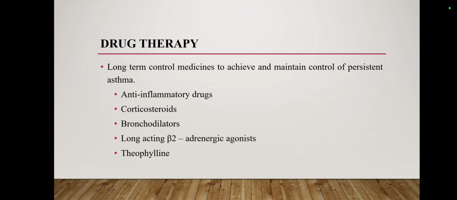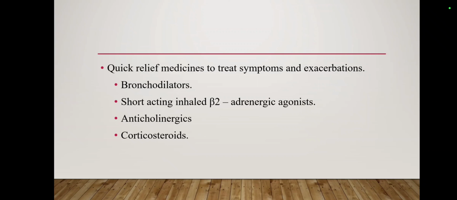Okay, next one is drug therapy. When a patient comes, how can we control asthma? We will give the patient the following drugs. These may include anti-inflammatory drugs, corticosteroids, bronchodilators, long-acting beta-2 adrenergic agonists, and theophylline. Okay, for quick relief, we may give the following drugs. This may include bronchodilators, short-acting inhaled beta-2 adrenergic agonist, anticholinergic, and corticosteroid.